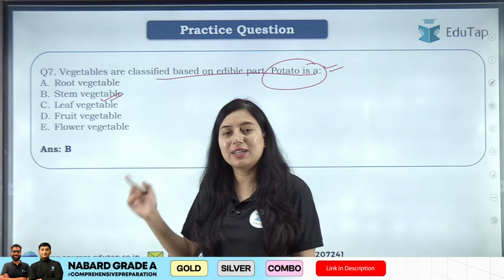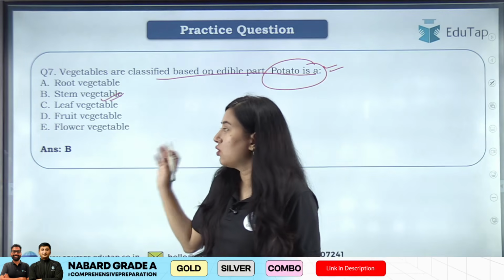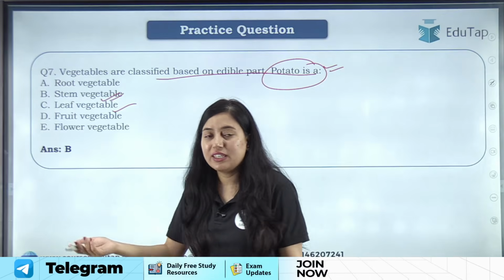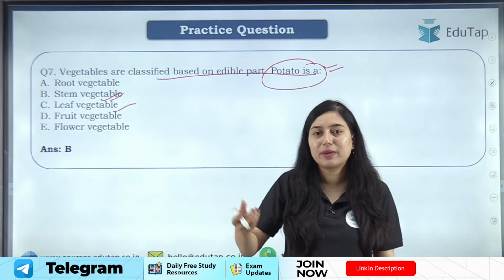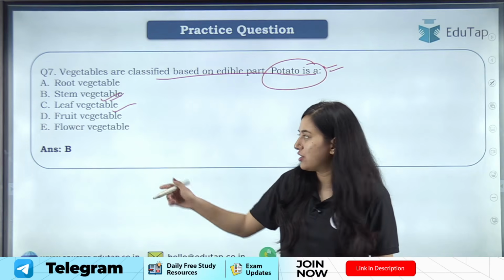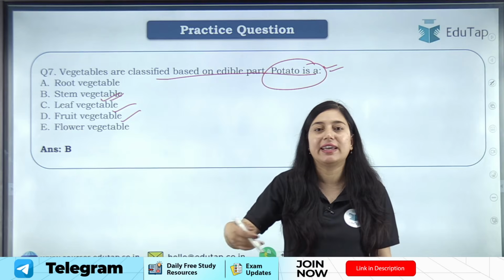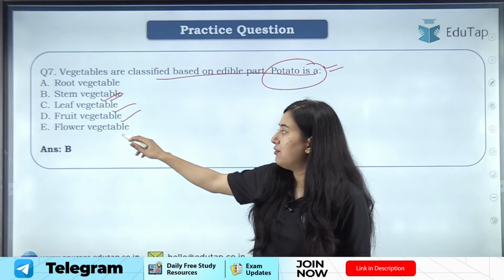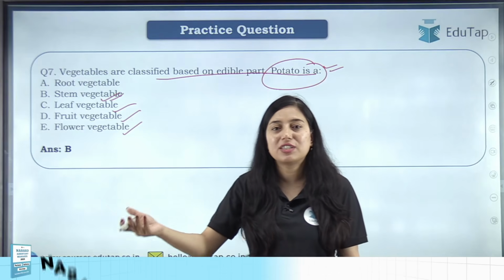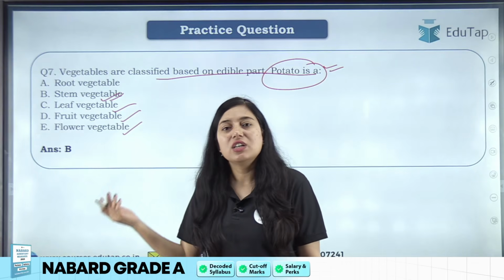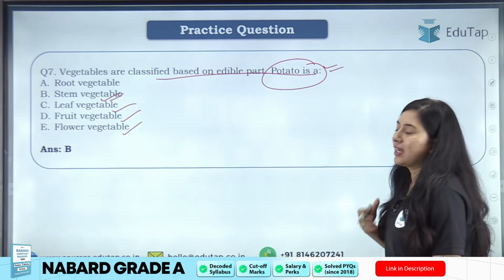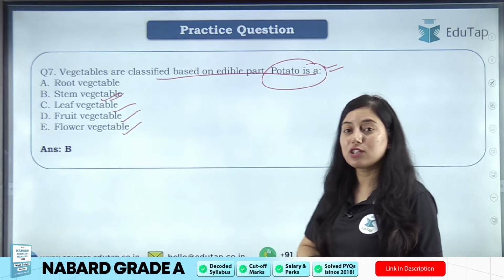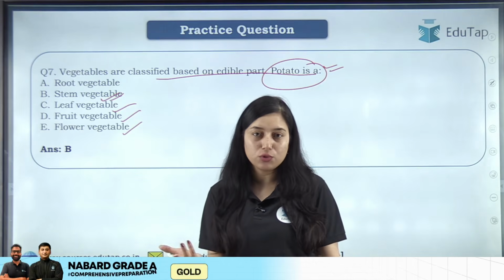ठीक है, root vegetable का example होगा radish, not potato. Then leaf vegetable like your spinach, lettuce, these are leaf vegetable. And fruit vegetable में like your tomato or ladyfinger, these are fruit vegetable. Then flower vegetables, there are some vegetables where we consume flowers also, right? So these are different categories in which vegetables are divided based on which part of plant we are consuming, right?